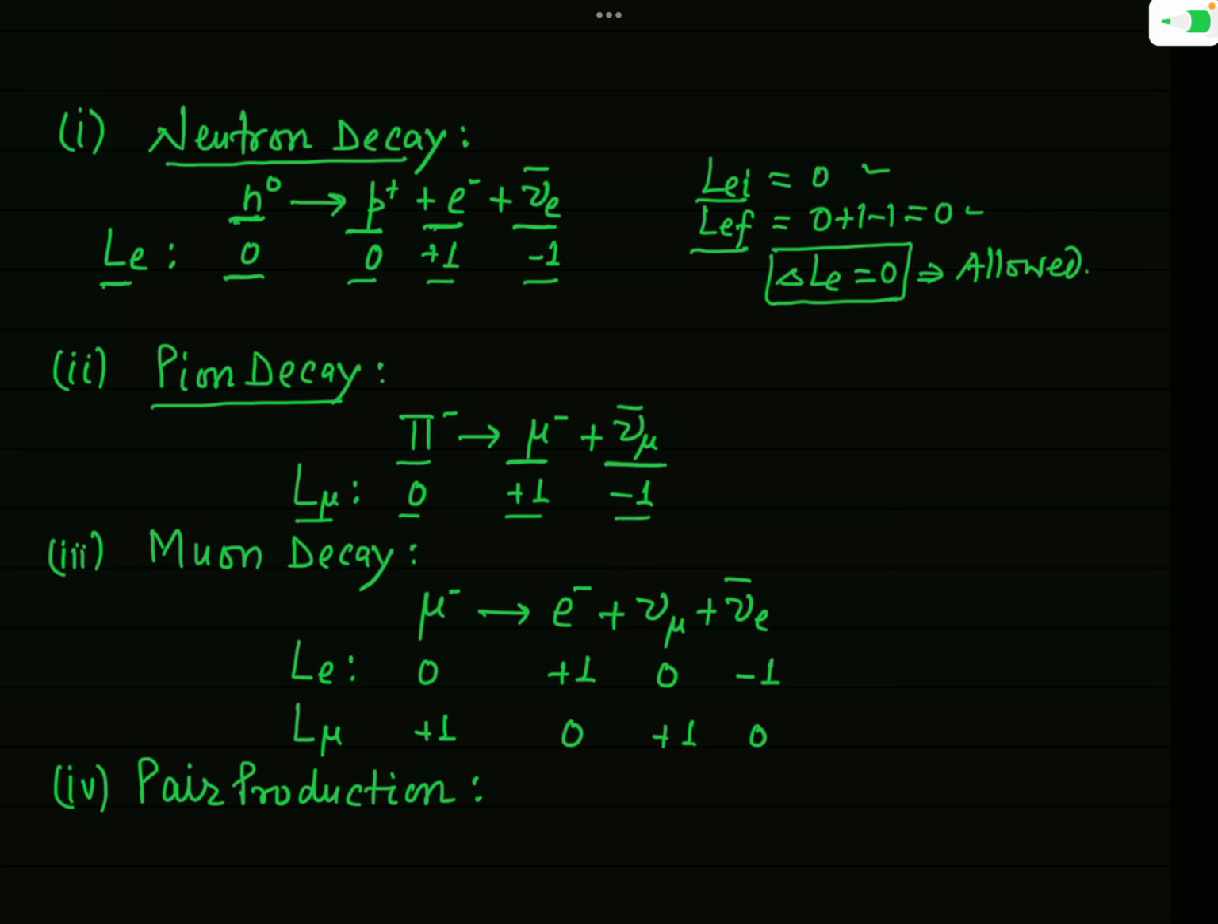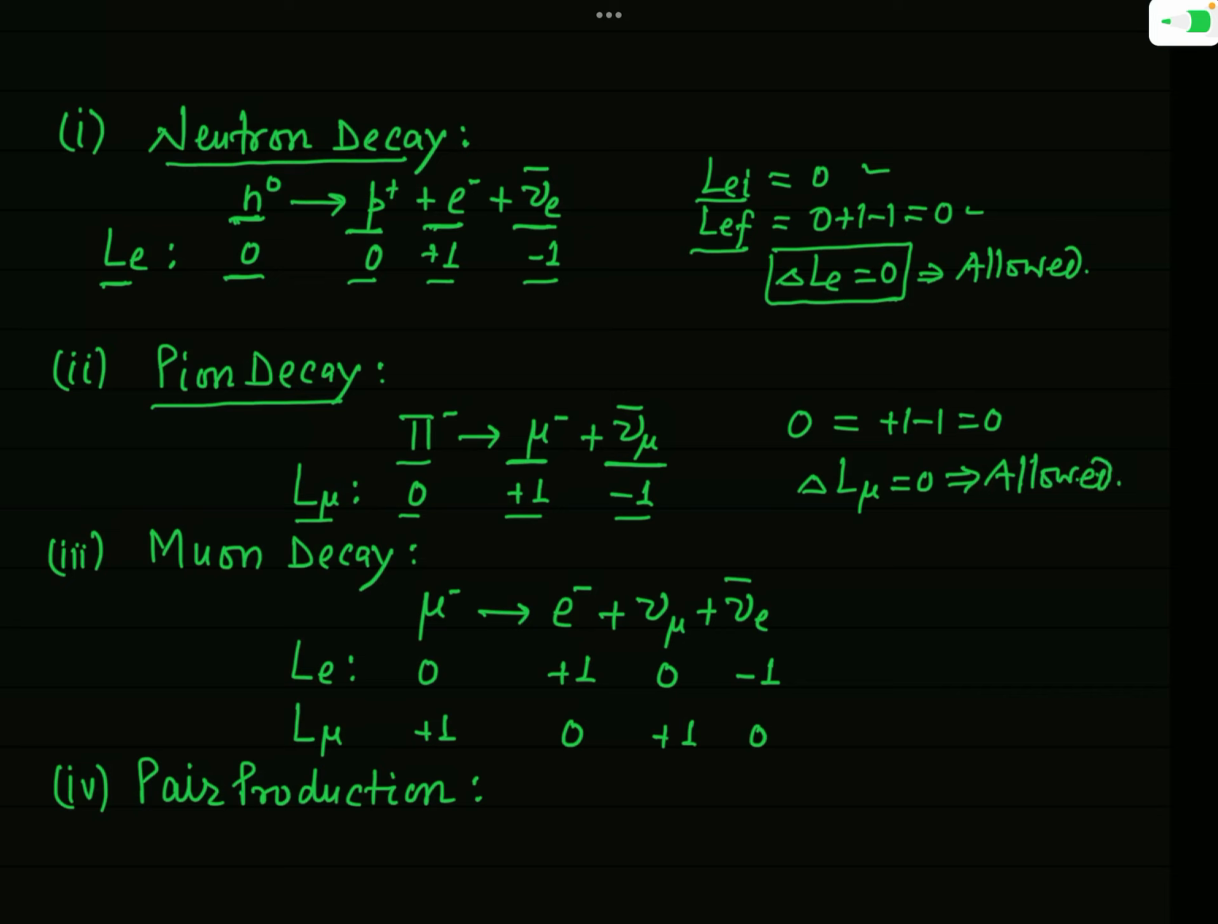And here you can see that the initial value of the lepton number L mu is 0, and the final value is +1 -1, and that will be simply equal to 0. So in this process too, the change in lepton number L mu is equal to 0, and so this process is also allowed on the basis of lepton number. So lepton number L mu remains conserved in this process.